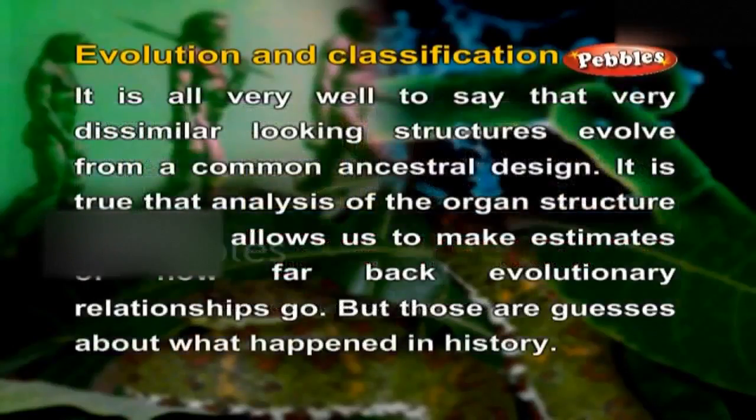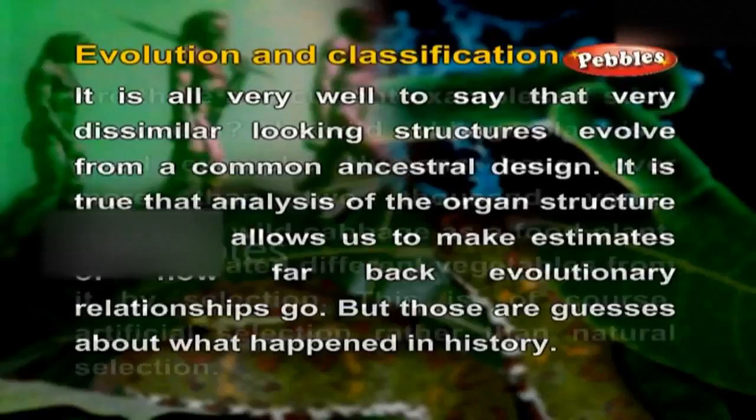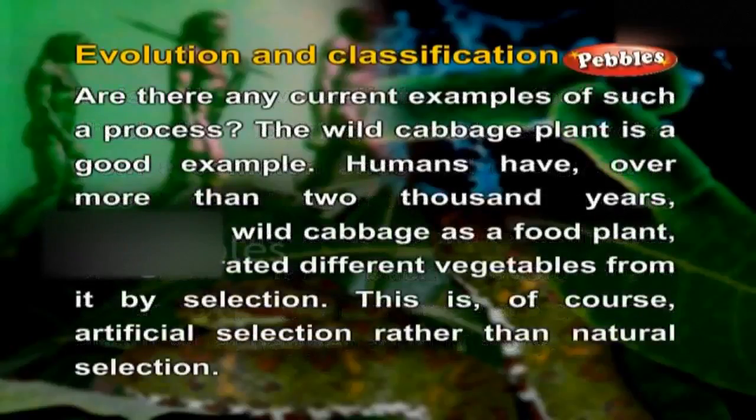It is all very well to say that very dissimilar looking structures evolved from a common ancestral design. It is true that analysis of the organ structure in fossils allows us to make estimates of how far back evolutionary relationships go. But those are guesses about what happened in history. Are there any current examples of such a process?